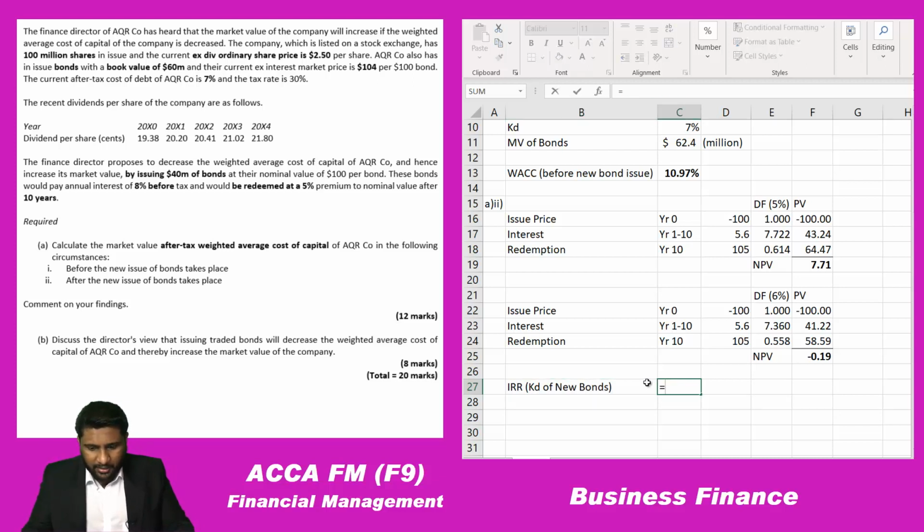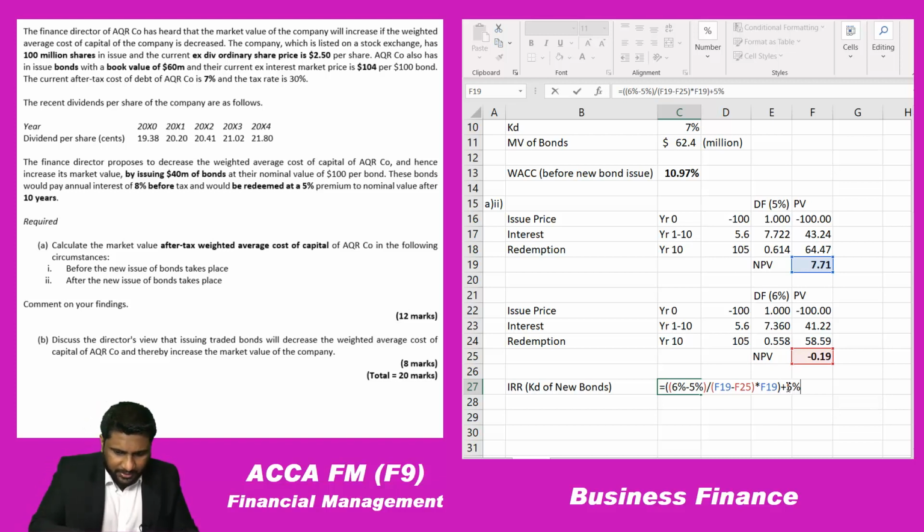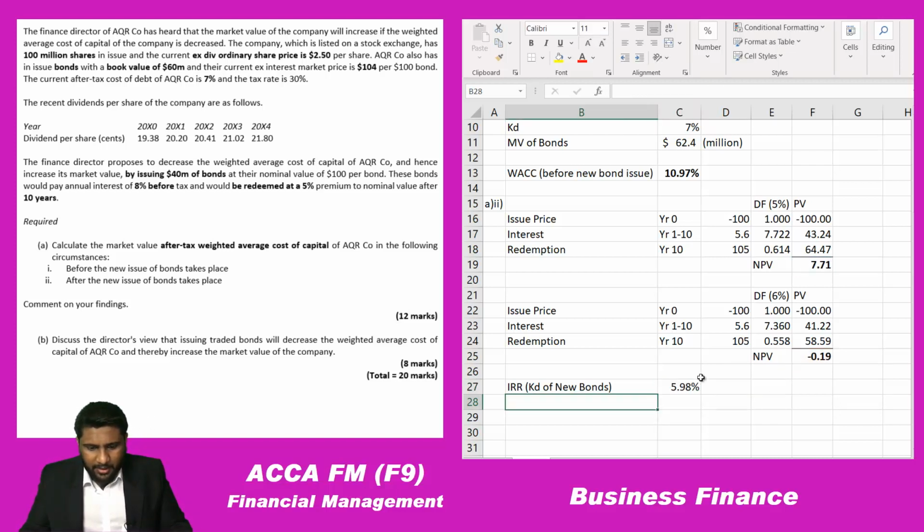So let me calculate it. 6% minus 5%, divided by, I'm going to enter the values for the denominator: this amount minus this amount, into this amount, this entire thing, plus 5%. So what is the IRR, or cost of debt of the new bond? 5.98. So I got that rate.